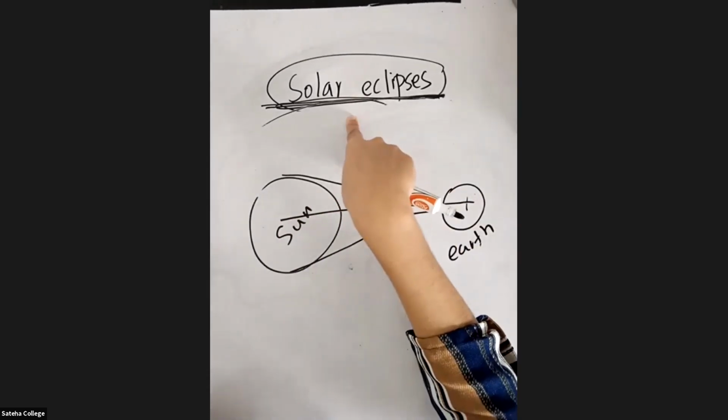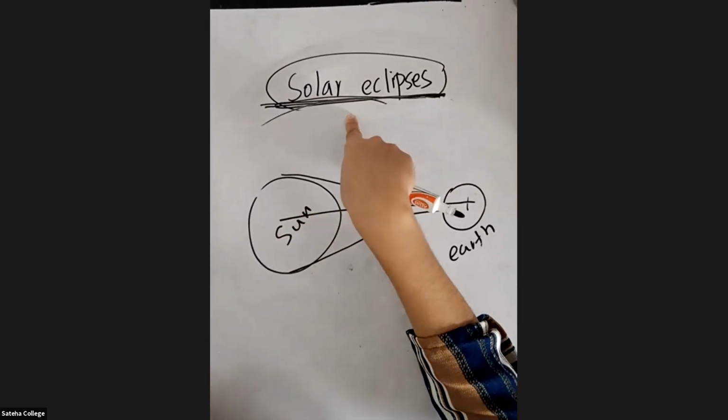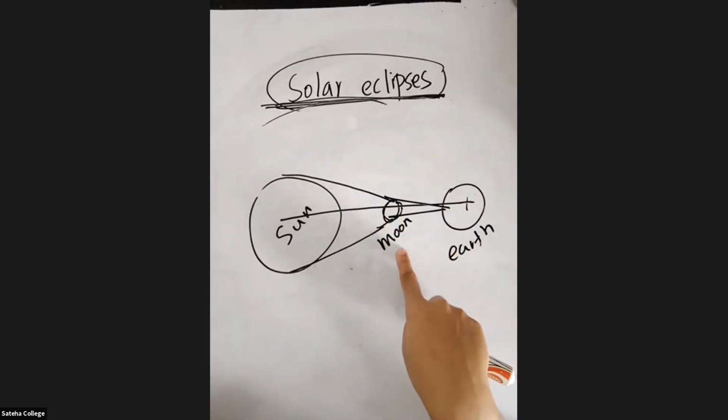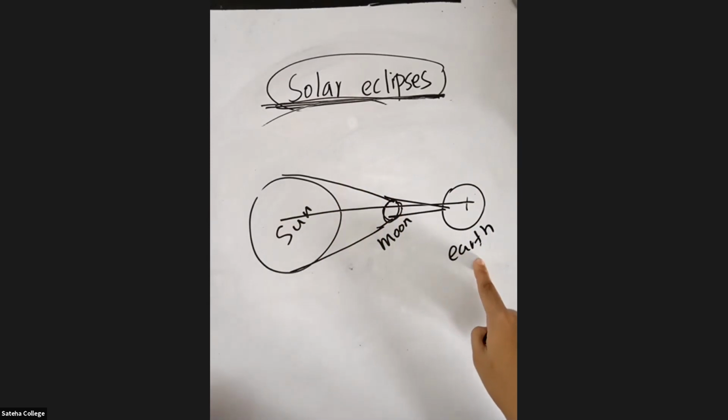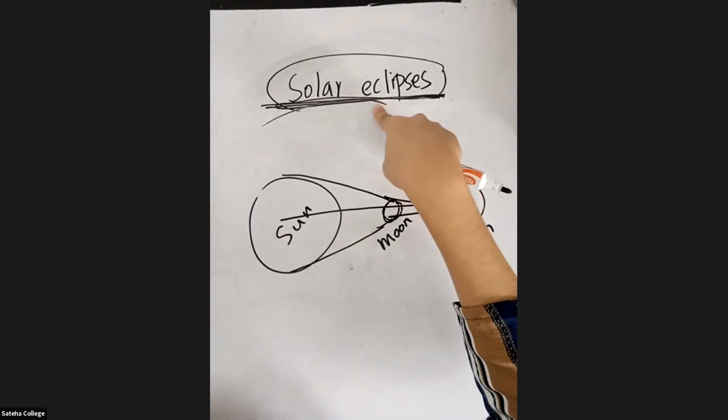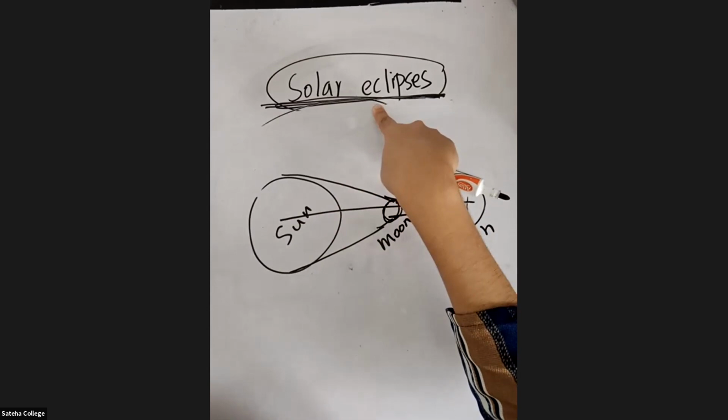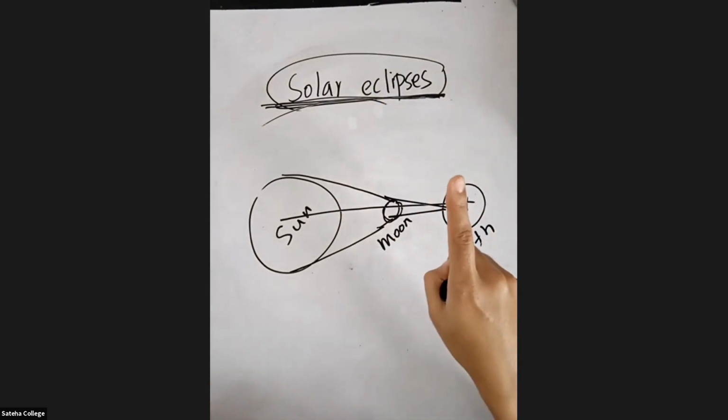The shadow of the moon will fall on the earth. That you call it as a solar eclipse. Okay, so what is a solar eclipse?